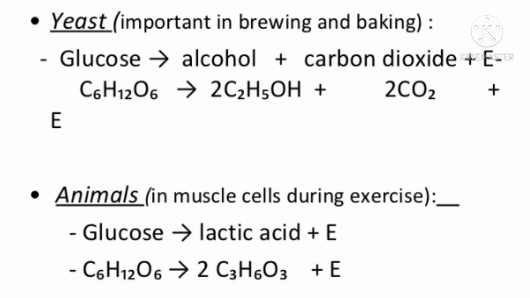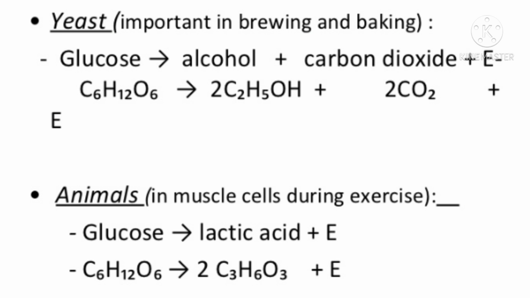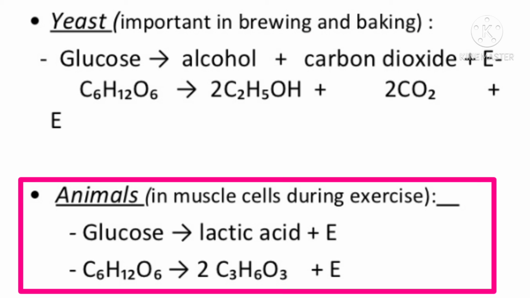In yeast, the chemical equation for anaerobic respiration is glucose, which gets oxidized to produce alcohol plus carbon dioxide and energy. In the case of animals, if anaerobic respiration is performed by muscle cells or blood cells, then it gives rise to lactic acid plus energy.